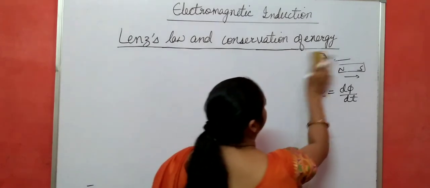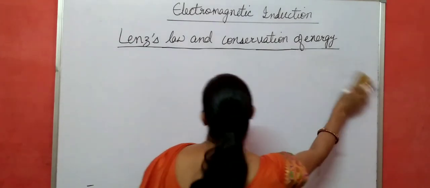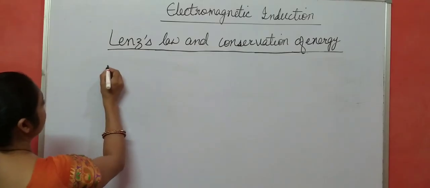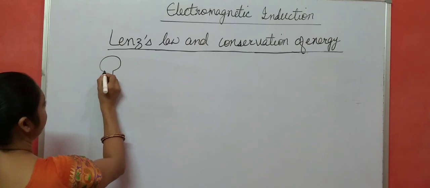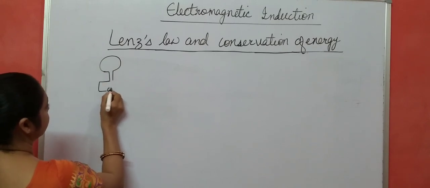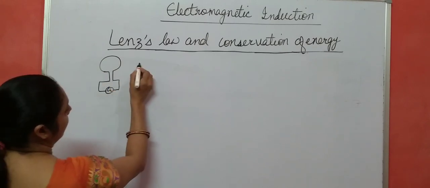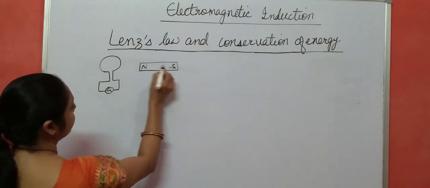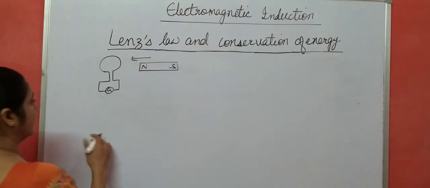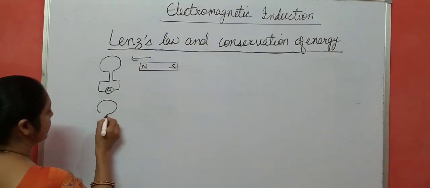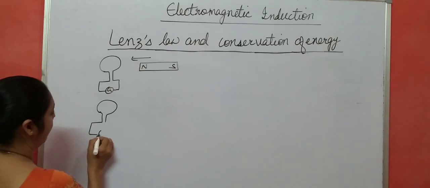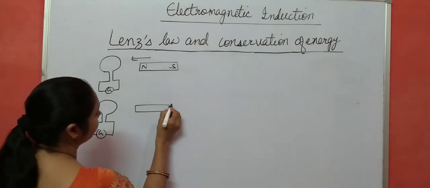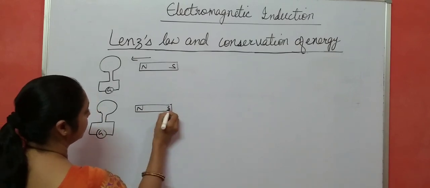Once again I am going to discuss how direction is given by Lenz's law. Suppose this is a coil. First I will take the case when the magnet is moving towards the coil. And in another case, the magnet is moving away from the coil. This is the north pole and this is the south pole.